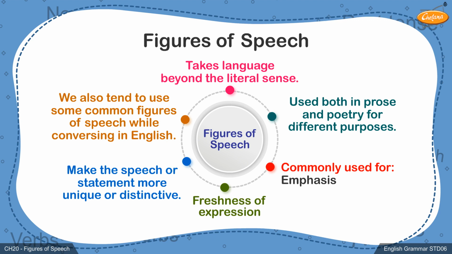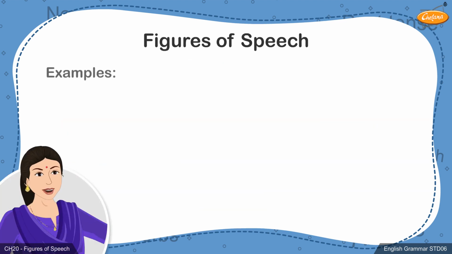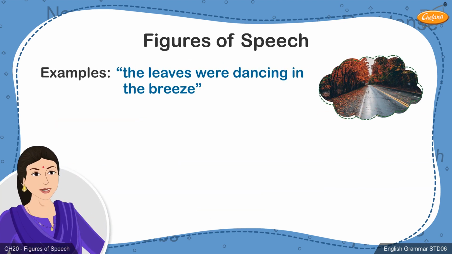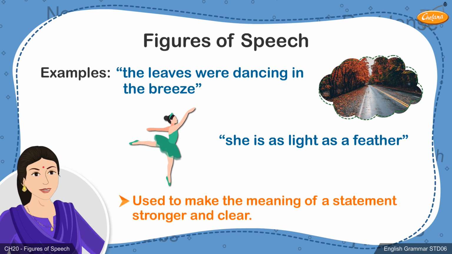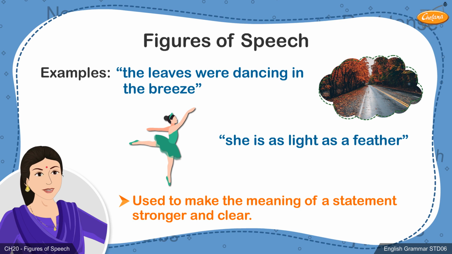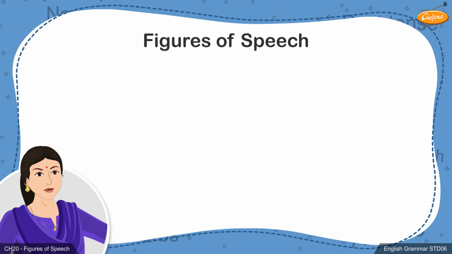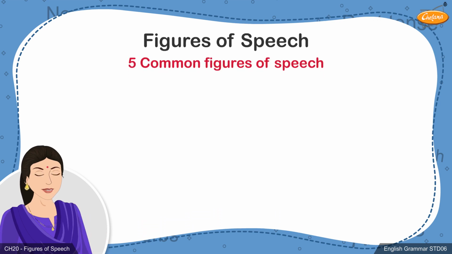Students, figures of speech are not just used by writers or poets. Often, these phrases are used by us when we converse with others. When someone says, "The leaves were dancing in the breeze," or "she is as light as a feather," they are in fact using figures of speech. Figures of speech can thus make the meaning of something strong and clear. There are numerous figures of speech used in prose and poetry, but we shall look at 5 of the most